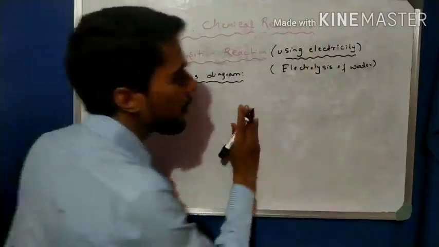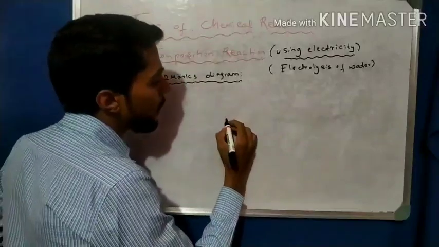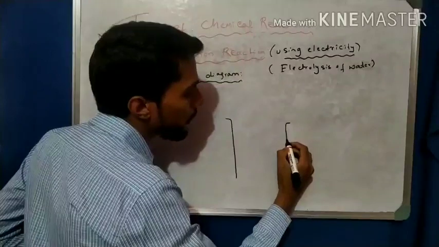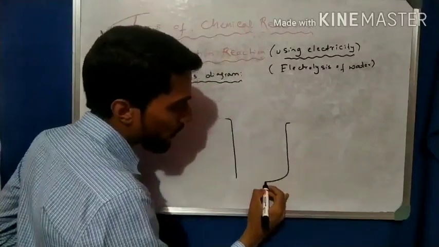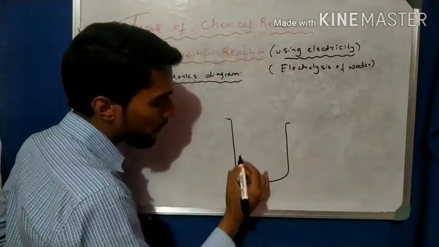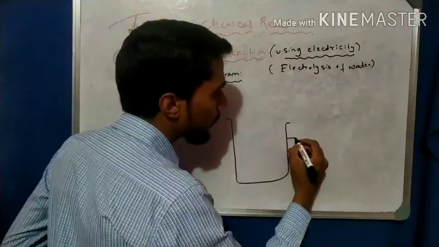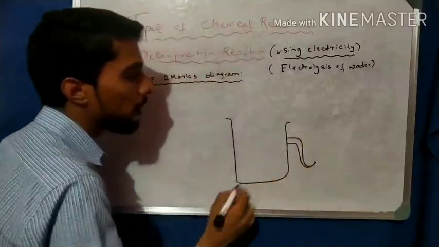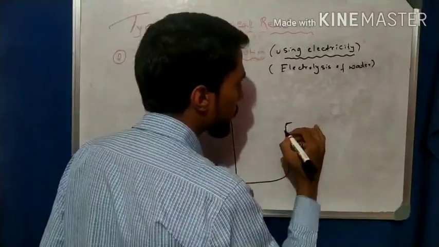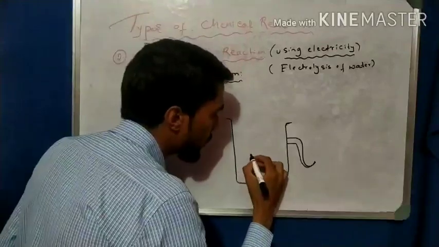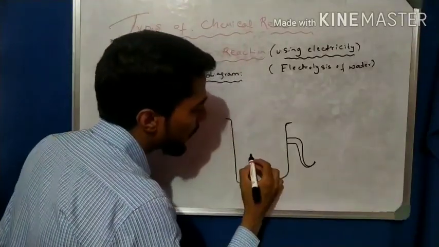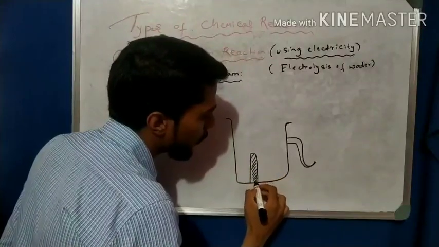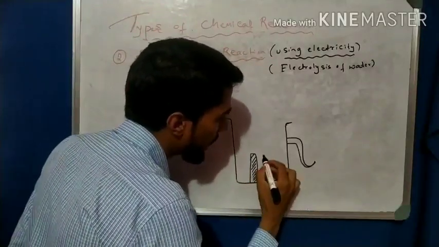Now draw the diagram. For this you first draw one mug. Next you have to put 2 electrodes here, 2 electrodes of the same size.